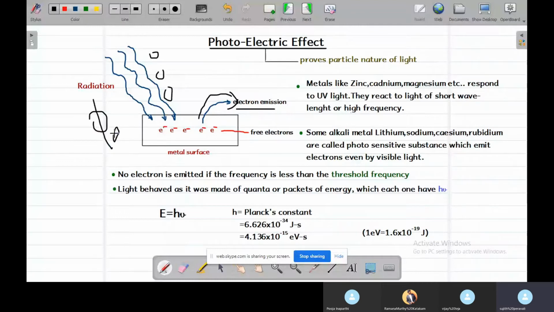Generally, when an electron is emitted out, the negative charge of the body goes out, and the body becomes positive, which eventually attracts the electron back towards the metal surface.